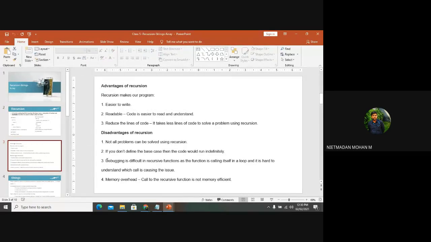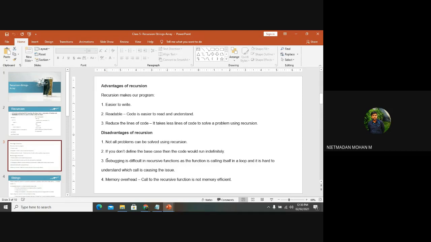And debugging is difficult in a recursive function, as the function is calling itself in a loop and it is hard to understand which call is causing the issues. So which function, which statement and which line of code the issue has occurred in, finding out the error in the program is so difficult.